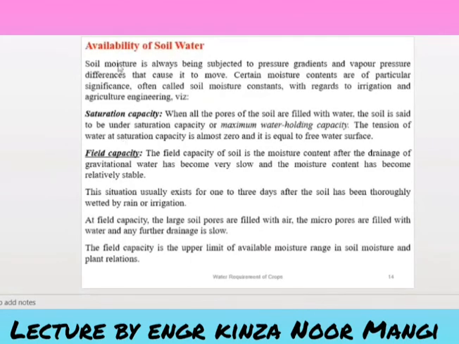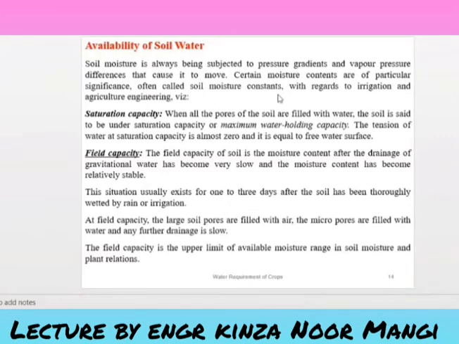Availability of soil water. Soil moisture is always subjected to pressure gradients and vapor pressure differences that cause it to move. Certain moisture contents are of particular significance and are often called soil moisture constants.